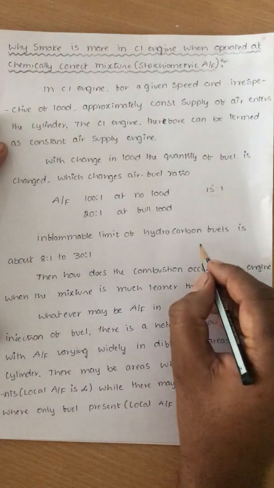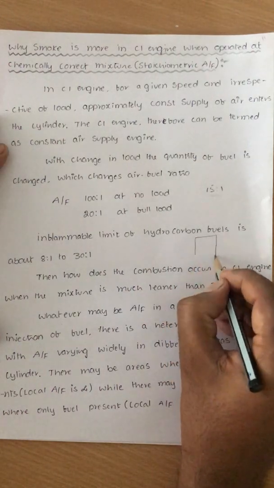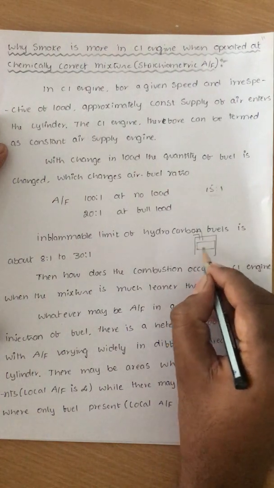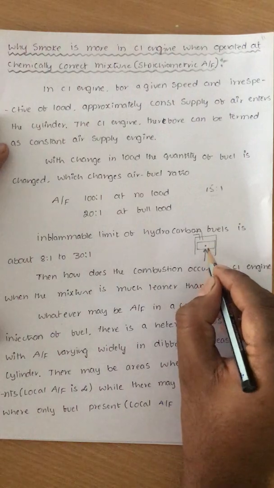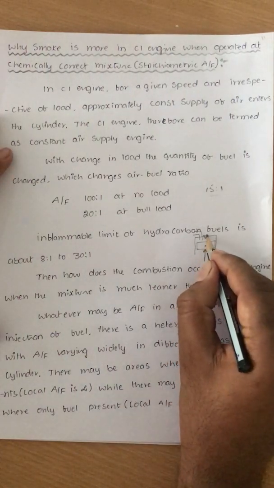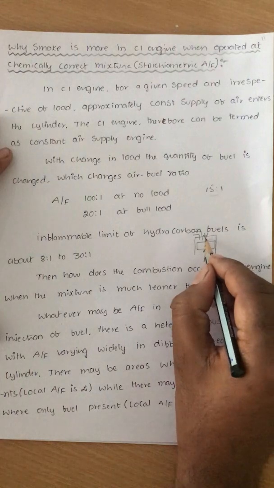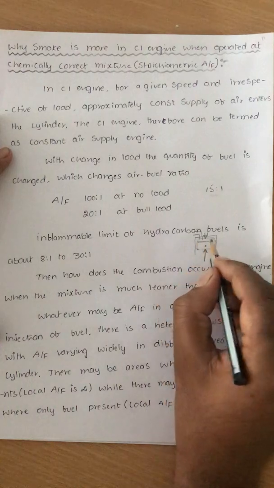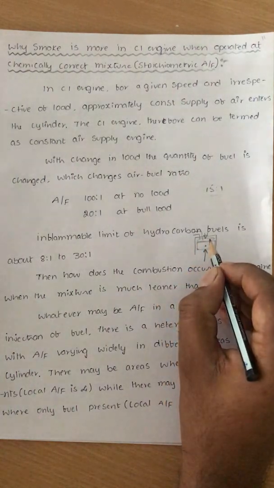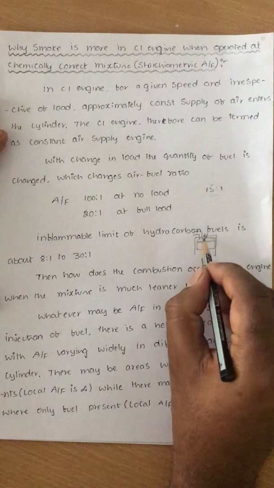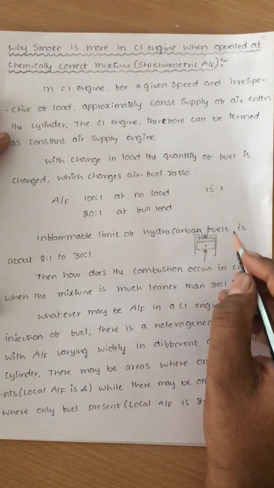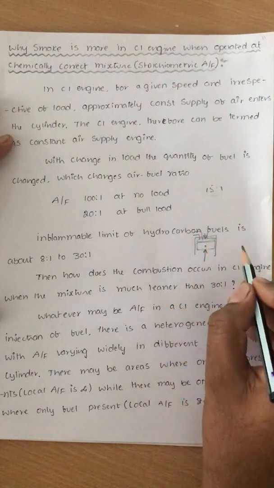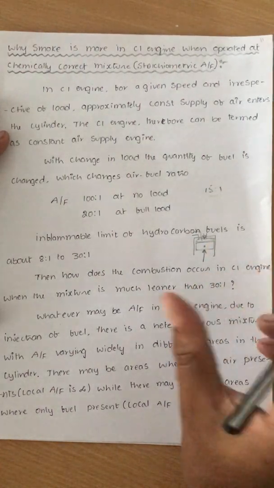Already you know, in a CI engine, the compression ignition engine, in the suction stroke, air alone enters. At the end of compression, when the piston almost reaches top dead center, we inject the fuel. At that time, there is very little time, so the fuel cannot completely mix with air. That means it is a heterogeneous mixture. The condition of the air fuel mixture inside the combustion chamber of a CI engine is a heterogeneous mixture, which means it is not constant throughout.